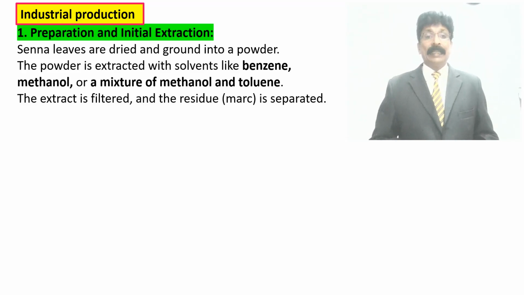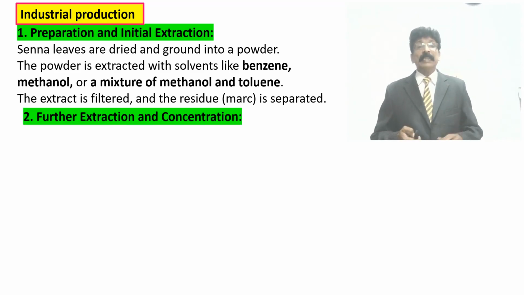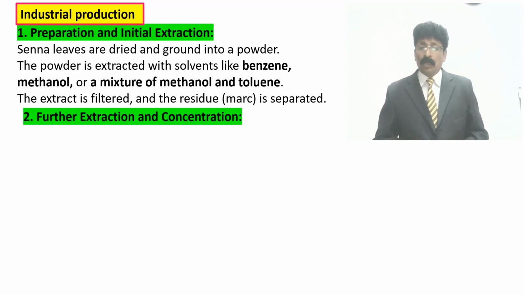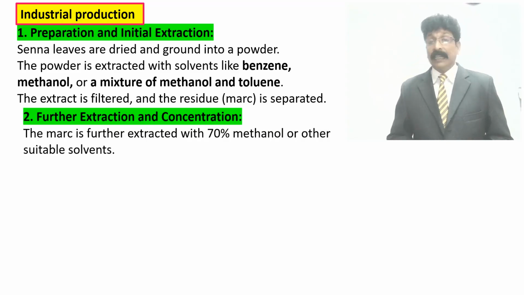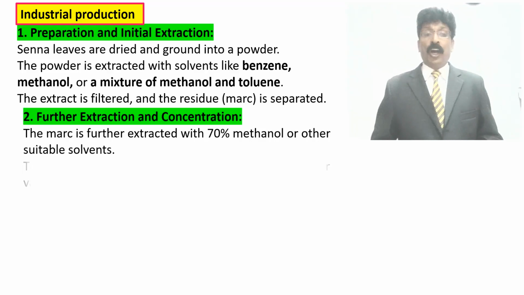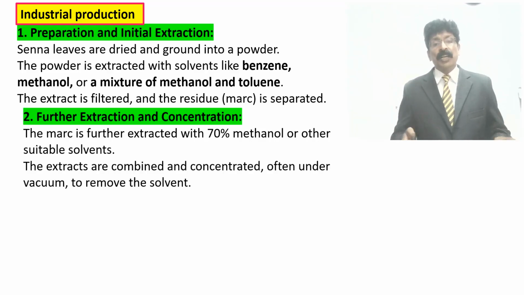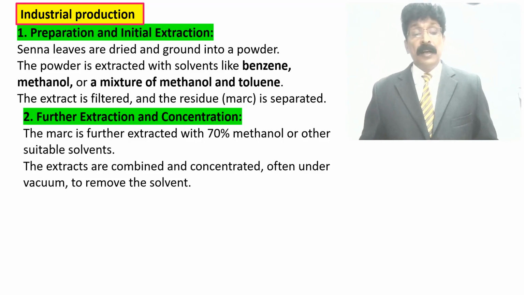The extract is filtered and the residue, the marc, is separated. Further, the second step, extraction and concentration: the marc is further extracted with 70% methanol and other suitable solvents. The extracts are combined and concentrated, often under vacuum.